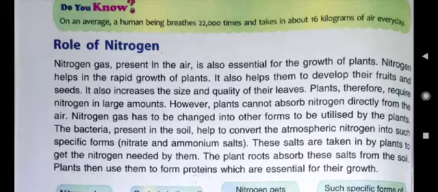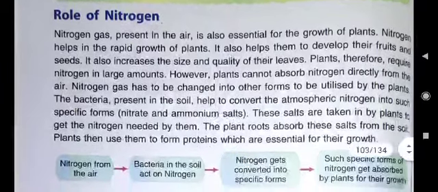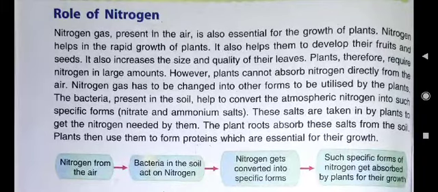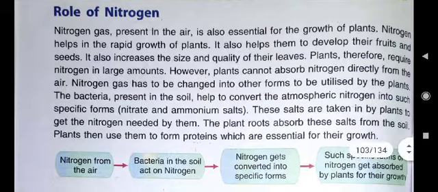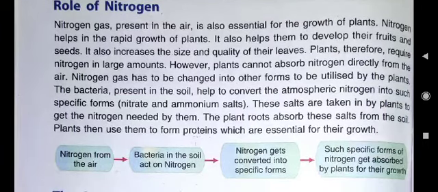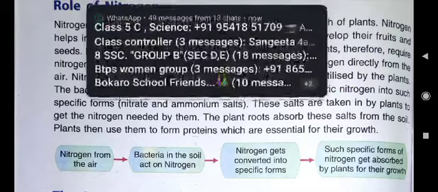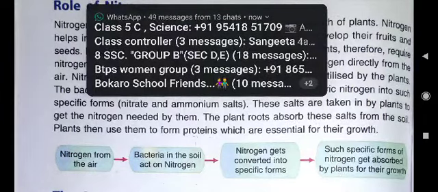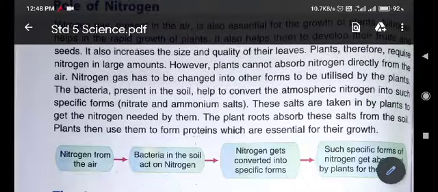So in this second answer, what you can write, in the following ways nitrogen is important for plants. First point you can write, nitrogen is essential for the growth of plants. Second point you can write, it helps in the rapid growth of plants. And third point you can write, it also increases the size and quality of their leaves. So it was E second answer.